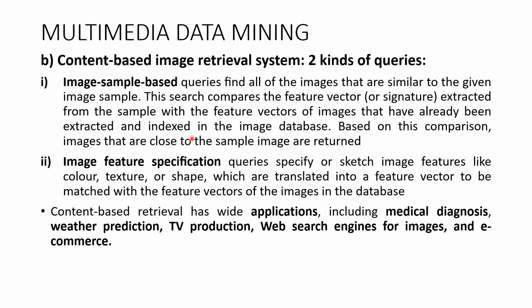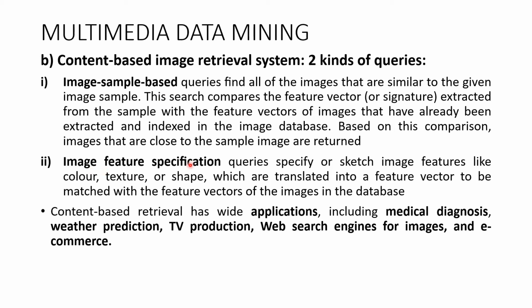So here also they are using training data and test data. The only difference is that the training data consists of the feature vectors of images, that is, the feature attributes of the images that have already been extracted and trained, and the new search will compare the feature vector of the test data with the feature vectors already stored in the database. Based on this, you will classify or cluster that new image. That's the logic here.